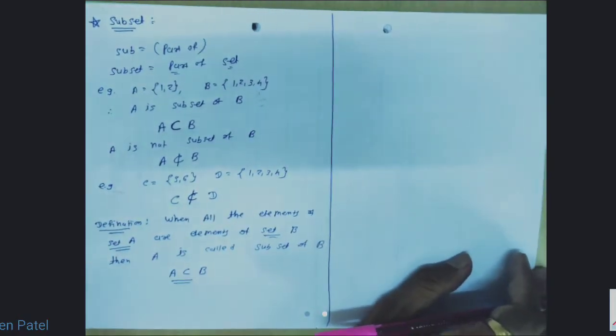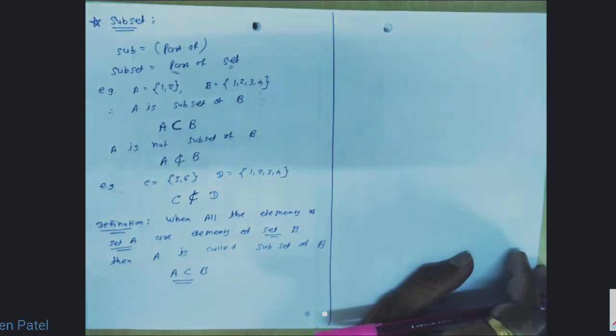Clear the definition of subset, students? When all the elements of set A are the elements of set B, we can say that set A is the subset of set B, which is written as A subset B.